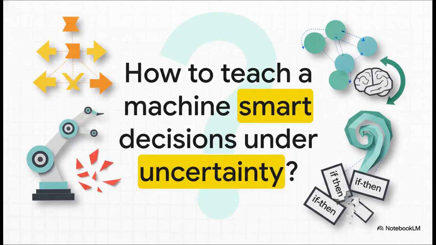I mean, seriously, think about it. How do you do that? This is one of the biggest questions in AI. How do you get a machine to think strategically when the future is always changing? Your basic if this, then that rules just aren't going to cut it. You need a system that can actually handle uncertainty.